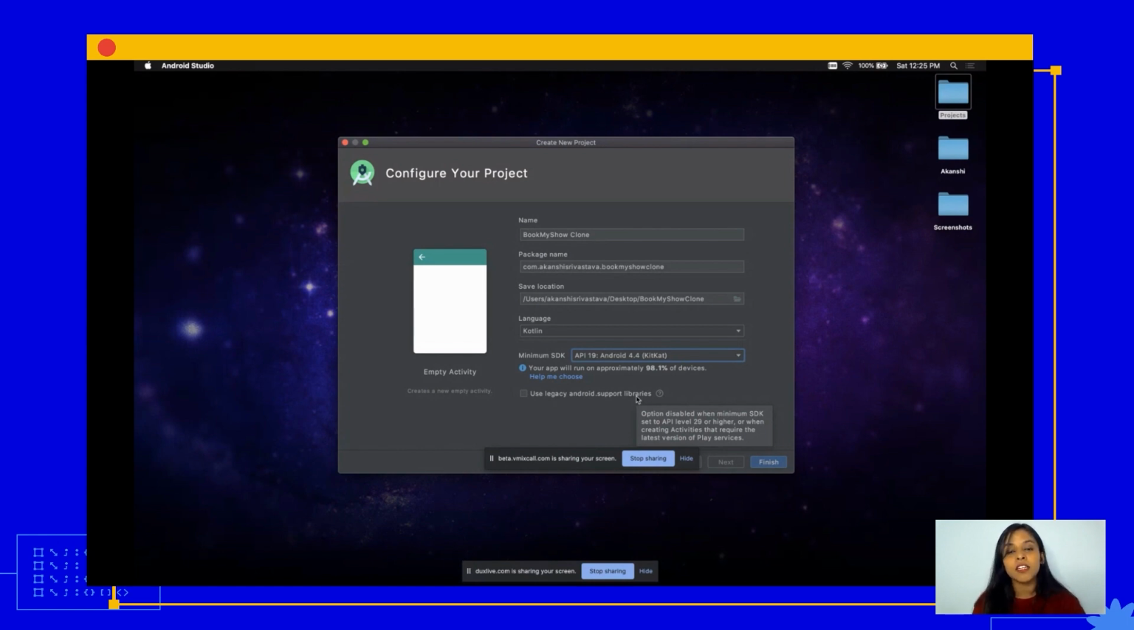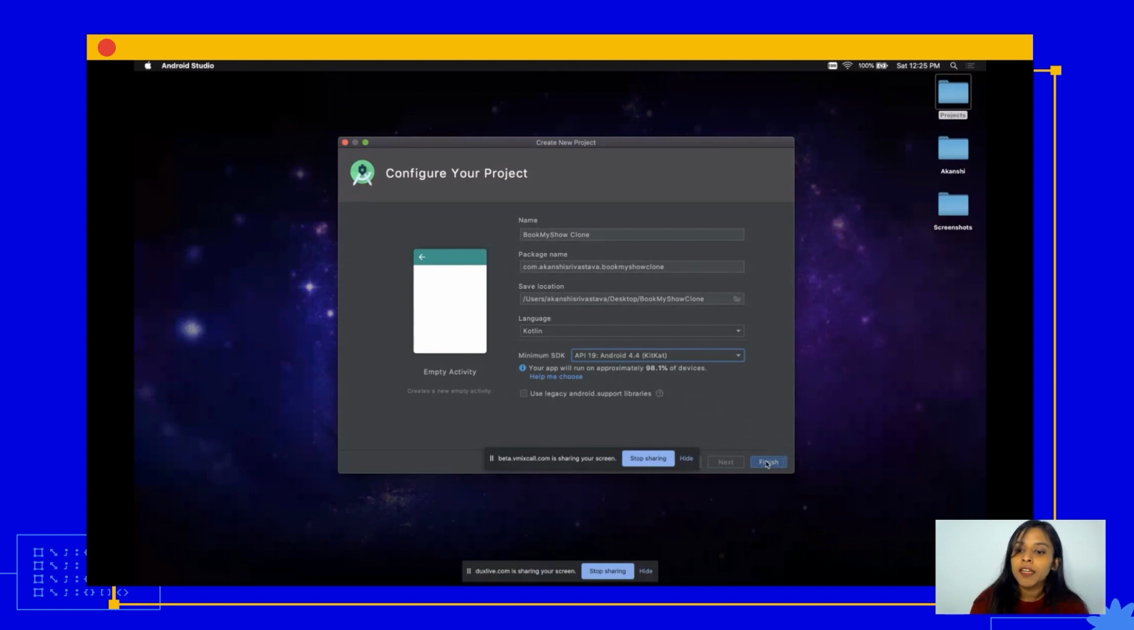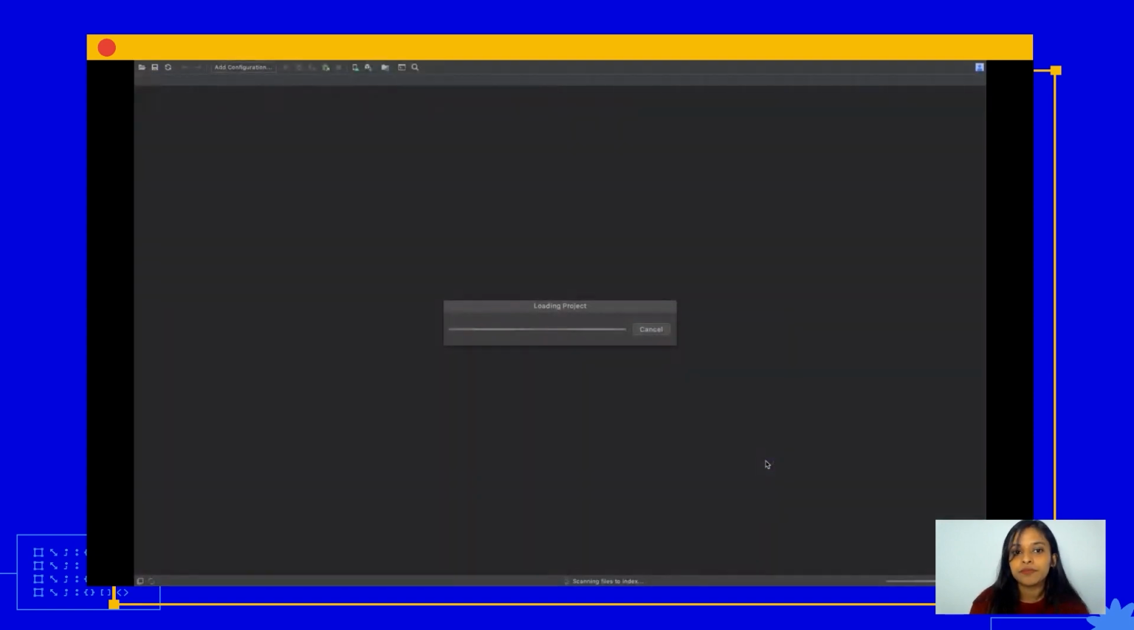So if you are adding such features in your application, you would want to make sure that your app is running smoothly and the UX is amazing. So let's proceed with API 19 for now. And I'm going to click on finish.